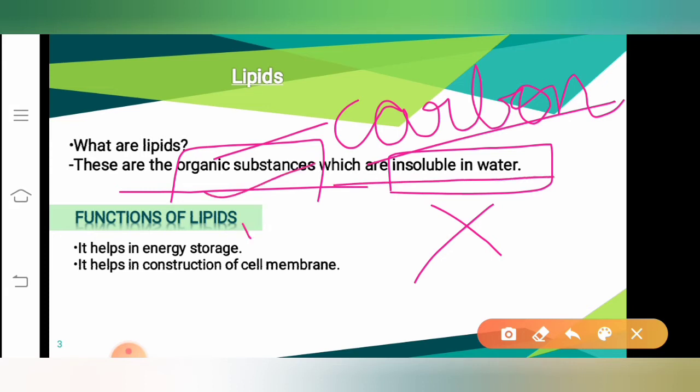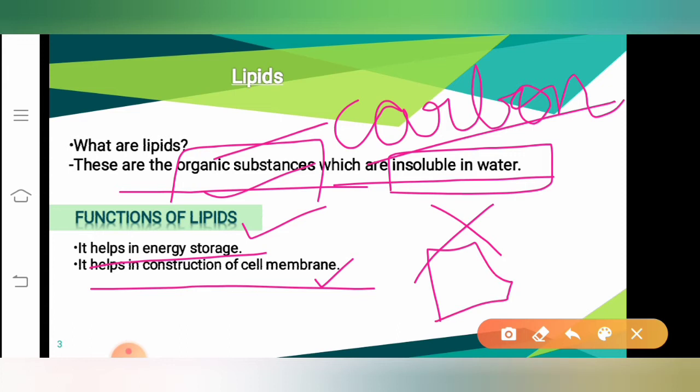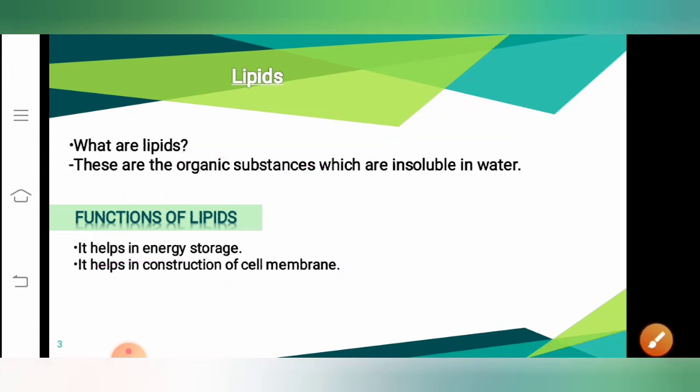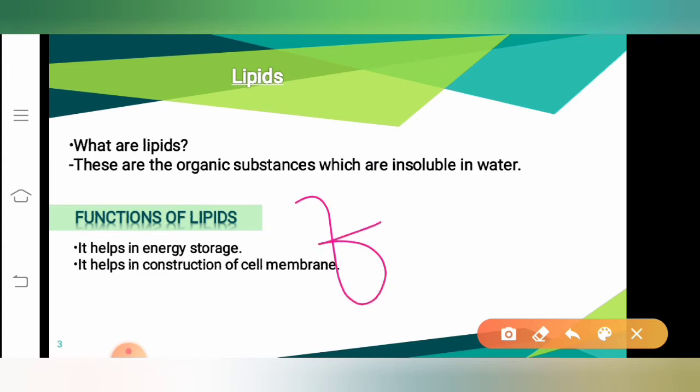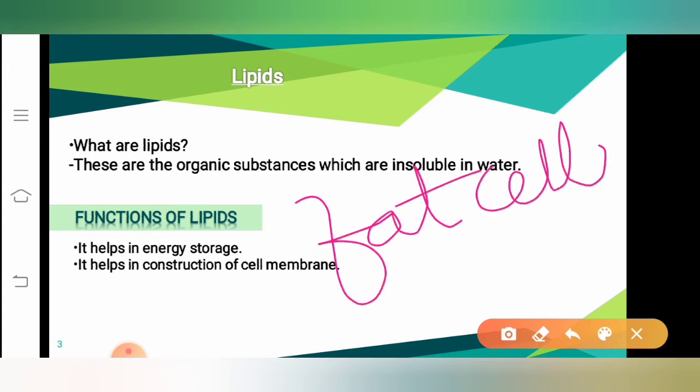So when we look at the functions of the lipids, lipids help in the storage of energy. It also helps in the construction of cell membrane. I repeat, it helps in the storage of energy and also it helps in the construction to build the cell membrane. And whatever the energy which is stored, it will be stored in the form of fat cells, and this will be used later when there is starvation. Starvation means when you are feeling hungry, when you do not get food, then your body needs energy. That energy will be received by the fat cells which are present in the body.